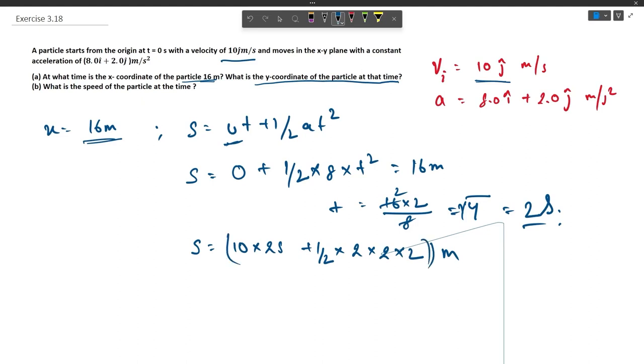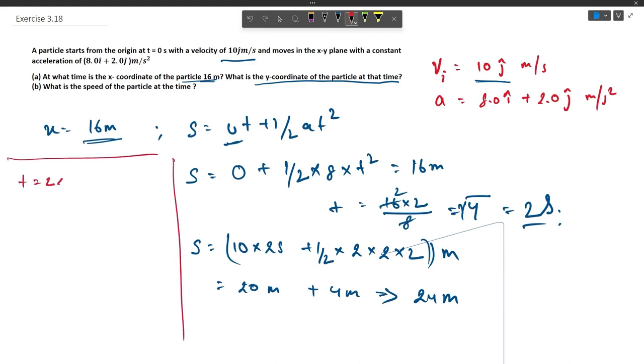Now that will yield out to be 20 meter plus 4 meter, that would give us 24 meter. Now the second part of the question says, what is the speed of the particle at this time? Now it says that at time t equals 2 seconds, what is the speed of the particle? So we will have to find out the velocity at time t equals 2.0 seconds.